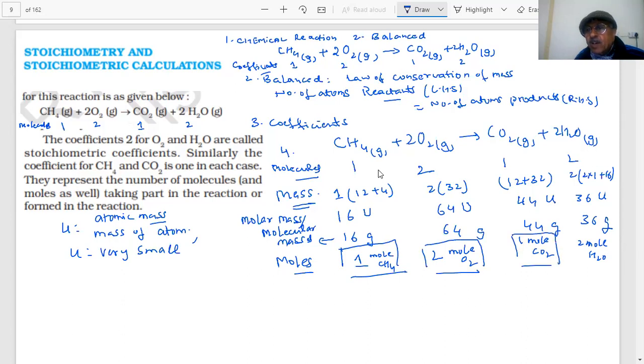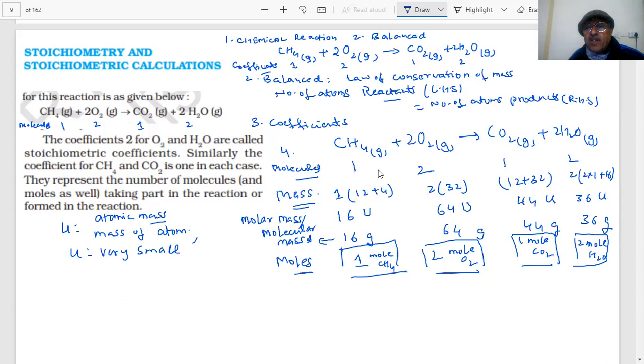So now when I write any reaction, first thing, it should be balanced. And these stoichiometric coefficients tell me how many moles of each reactant are reacting. And the stoichiometric coefficients of the products tell me how many moles of each product are being formed. Clear?